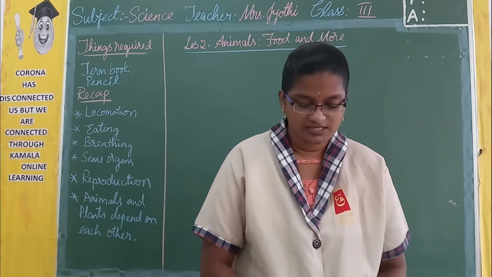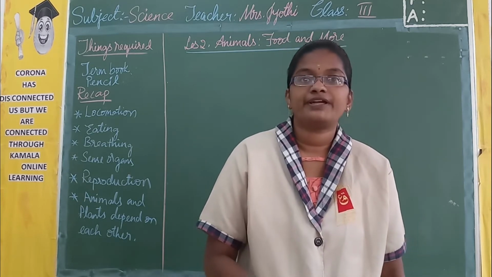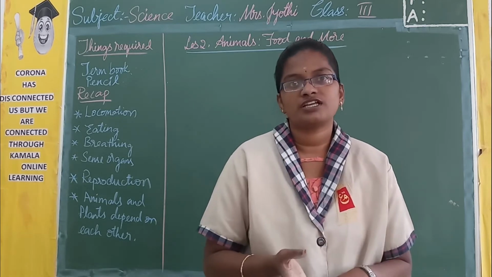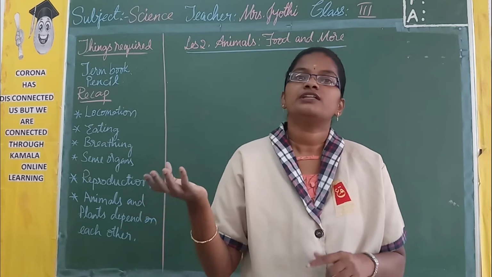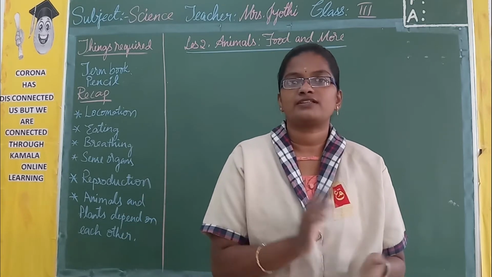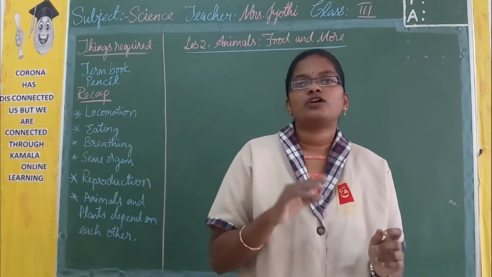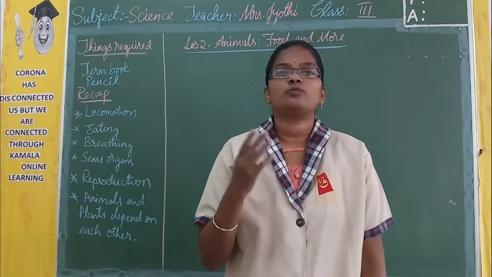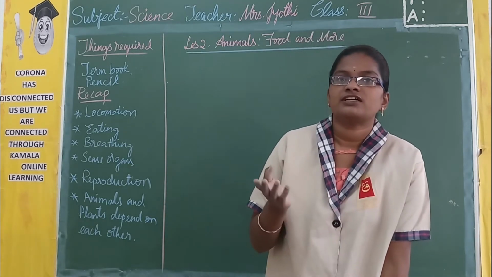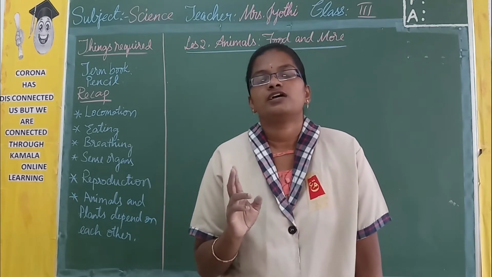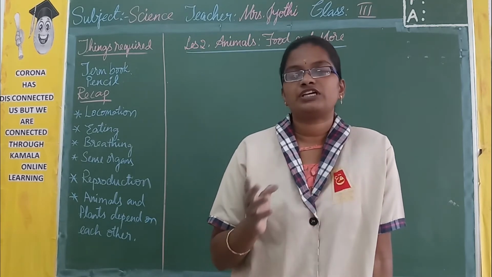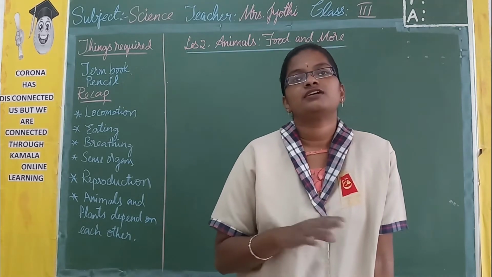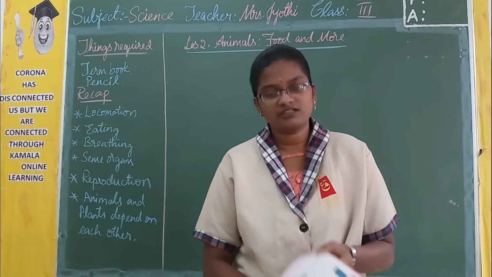Then the next one is how animals and plants depend on each other. The three main things are: plants give us oxygen, and human beings and other animals give carbon dioxide to the plants. This is the important interdependence between plants and animals. In the same way, plants provide food for other living things, and plants can prepare their own food. And the other thing is plants give shelter to the birds and other animals. So these are the three main things.